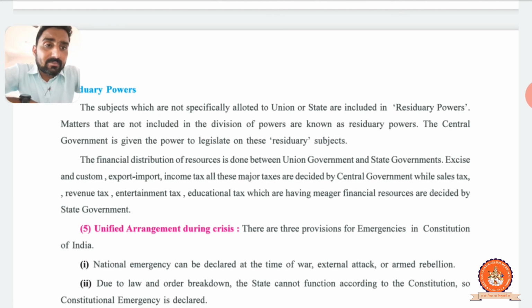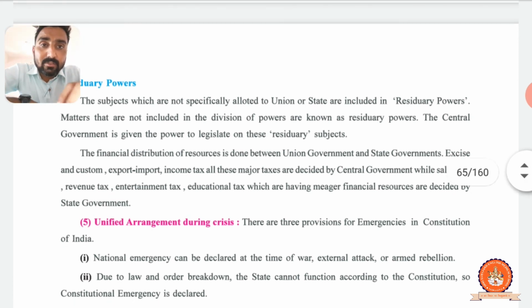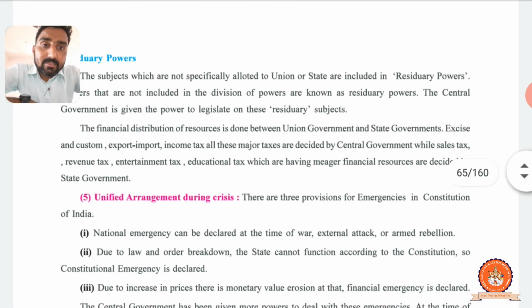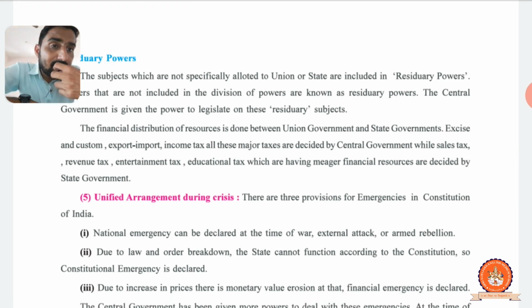On these residuary subjects, the central government has the power to legislate according to the Constitution. The financial distribution of resources is done between the union government and the state government, right? Excise and customs, export, import, income tax, all these major taxes are decided by the central government, while sales tax, revenue tax, entertainment tax, education tax, which are major financial resources, are decided by the state government.